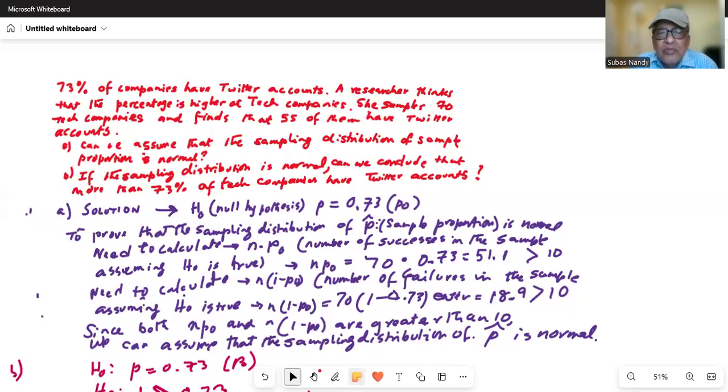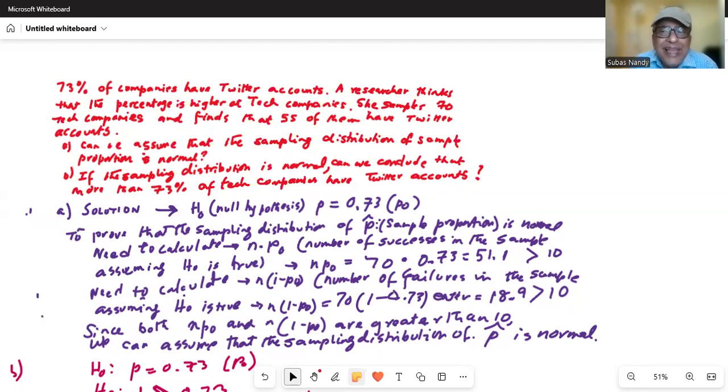73% of companies have Twitter accounts. A researcher thinks that the percentage is higher at tech companies. She samples 70 tech companies and finds that 55 of them have Twitter accounts. Part A, can we assume that the sampling distribution of sample proportion is normal?